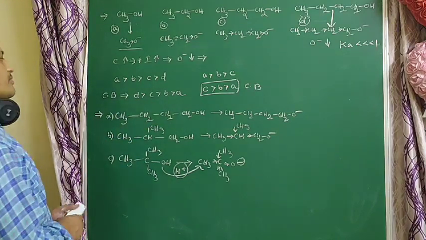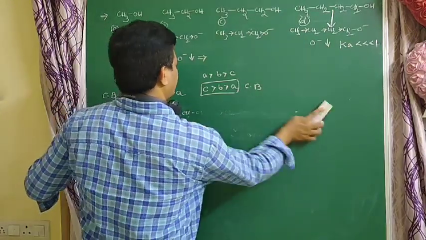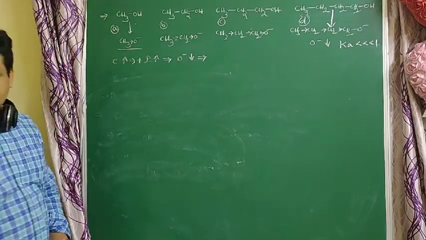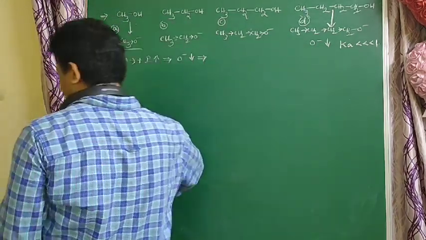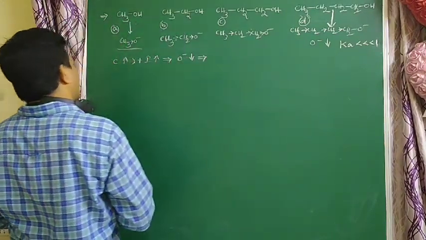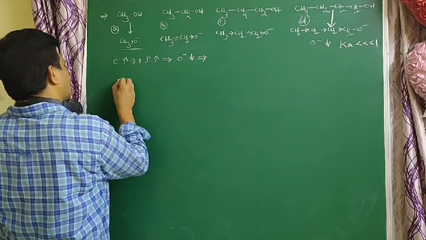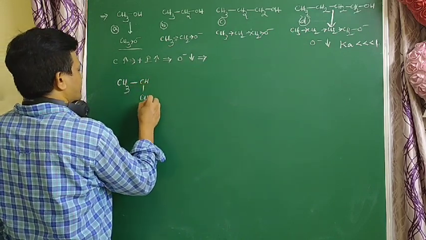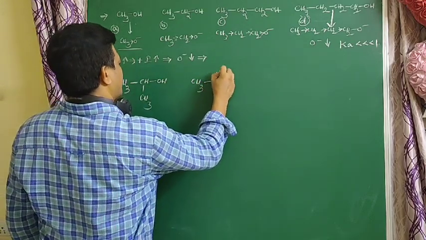So these are examples of alcohols. One more example, students. This is the secondary propyl alcohol, and this is the tertiary butyl alcohol.